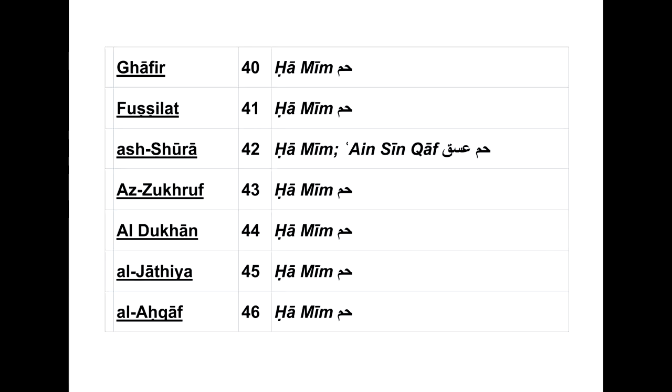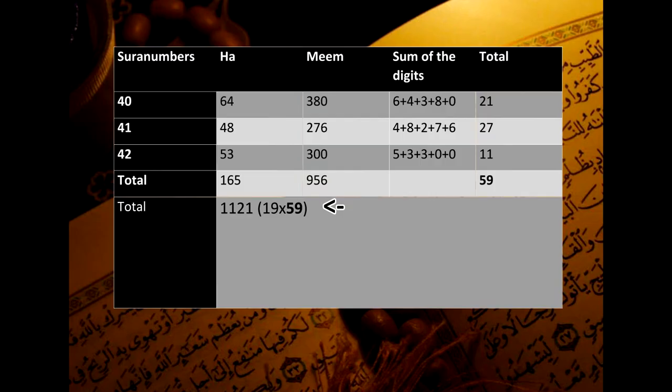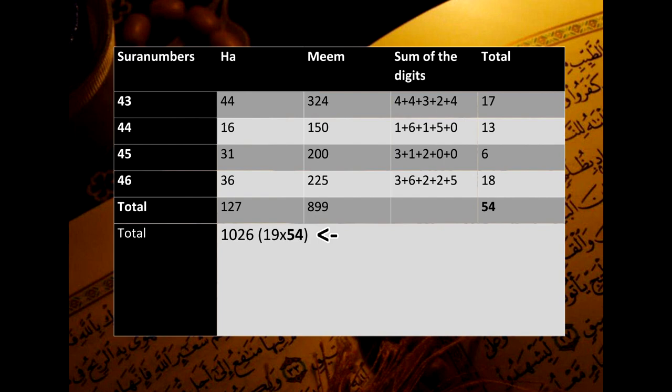But there is another very interesting fact. I mentioned earlier that Surah 42 in verse 2 has another letter combination of Ain, Sin, Qaf. If we divide the table into two columns, we get from Surah 40 to 42 a sum of 1121, which is 19 times 59. If we form the cross sum here, we also get the multiplier 59. And from Surah 43 to Surah 46, we get the sum of 1026, which is 19 times 54. And if we now form the cross sum here, we get 54, which is again the multiplier.